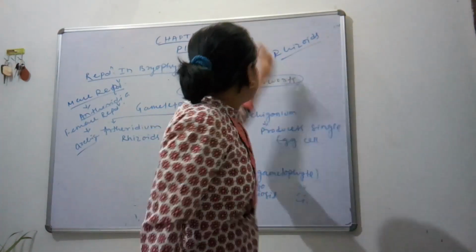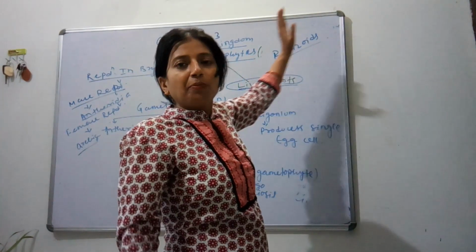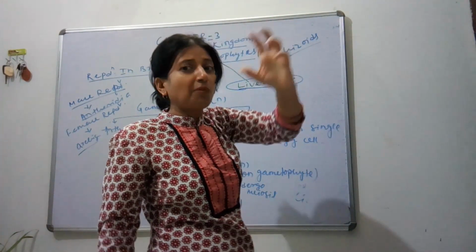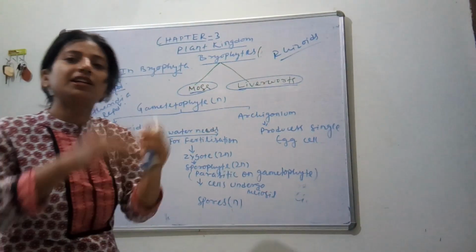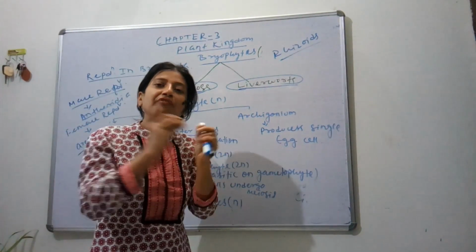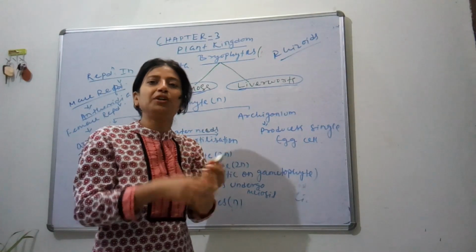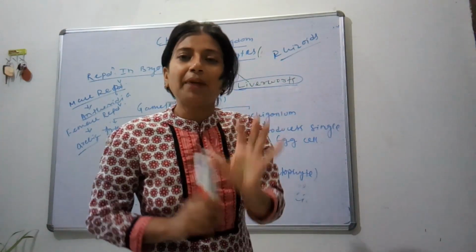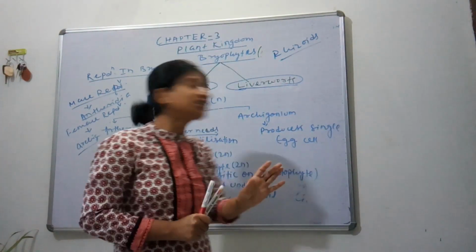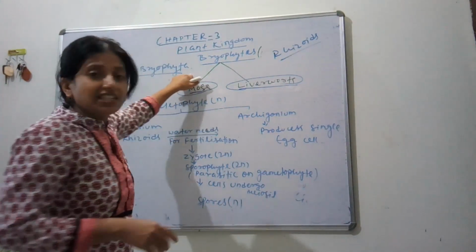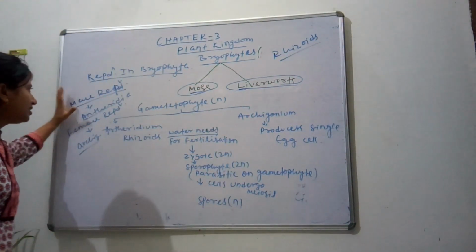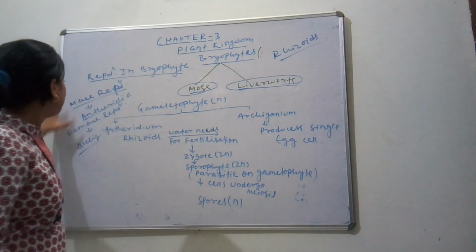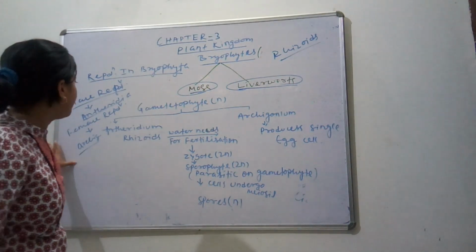Here, let's recall that bryophytes are called amphibians, meaning they can live in water bodies. They use water for the transport of their gametes. Without water they can't reproduce, so for fertilization, bryophytes need a water body.